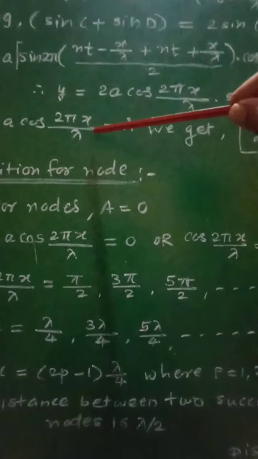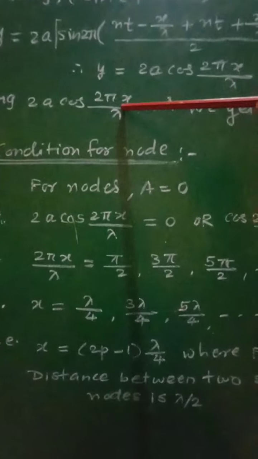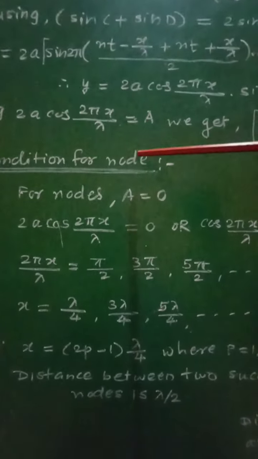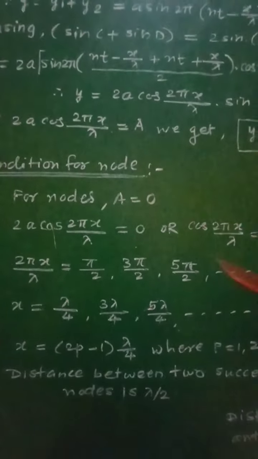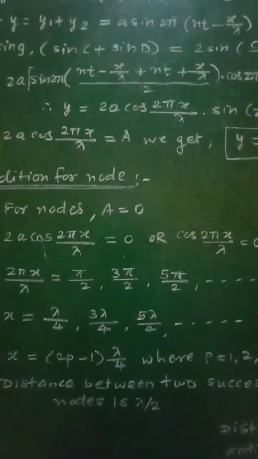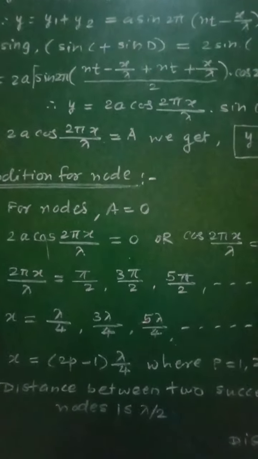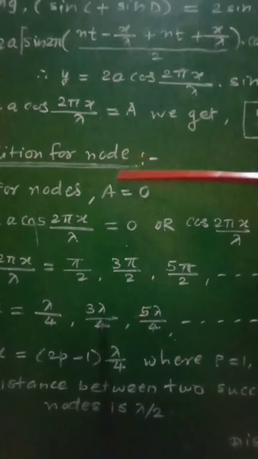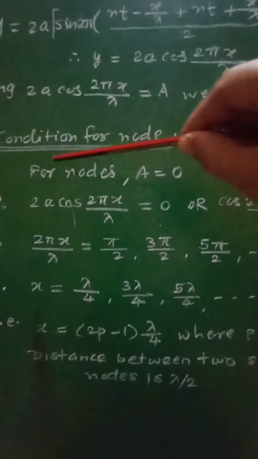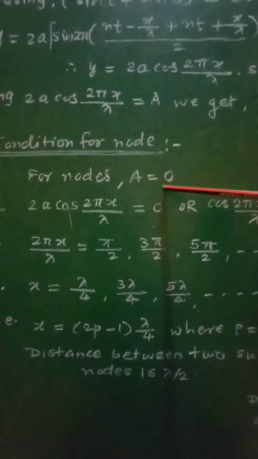So this amplitude A of the stationary wave must be equal to 0 for the formation of a node. Because nodes are the points of 0 or minimum amplitude, A must be equal to 0 for the nodes.